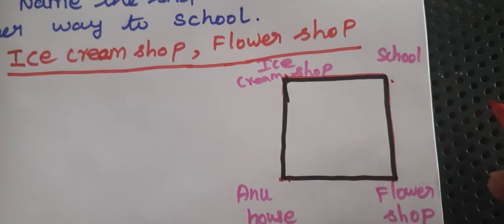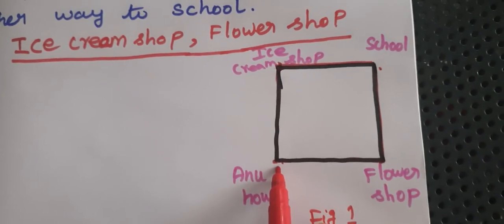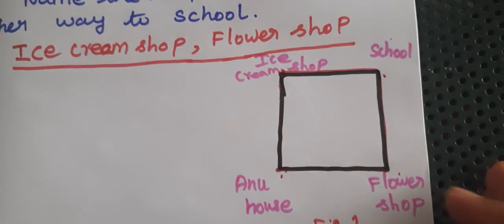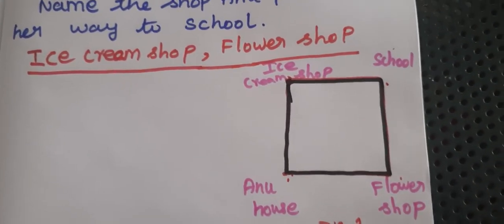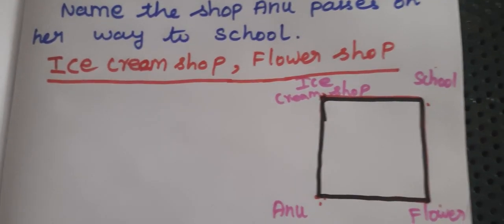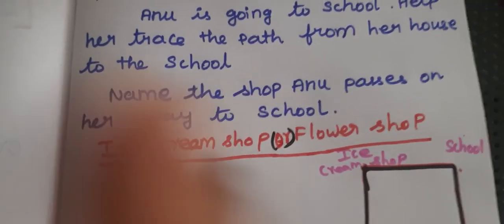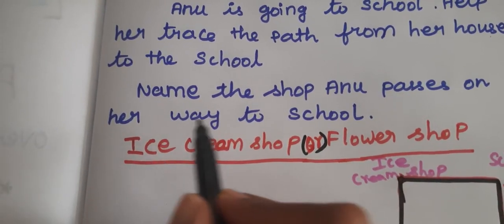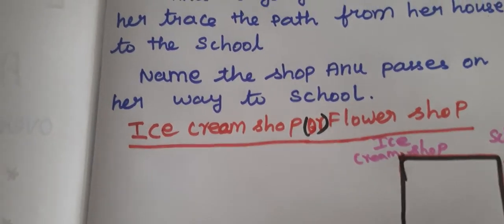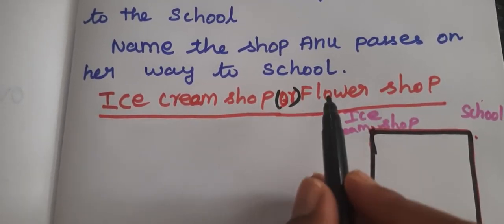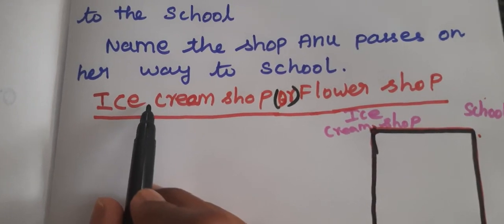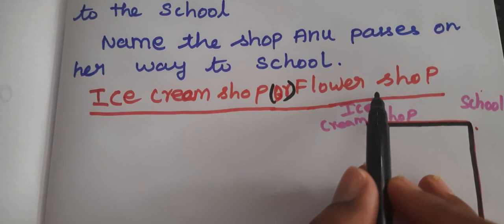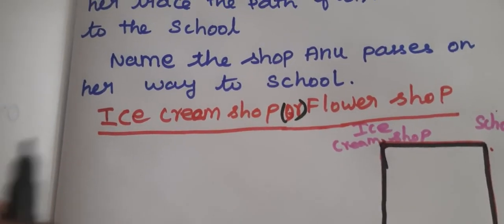Another path is Anu's house to the flower shop to the school. So totally two ways are there. Next, see the question first: name the shop Anu passes on her way to school. Both answers are correct. Whichever one you find, that you have to write. If ice cream shop, write ice cream shop, or if flower shop, write flower shop.